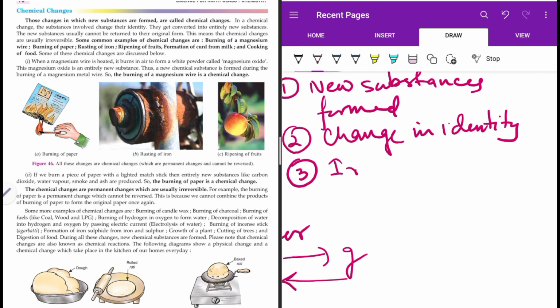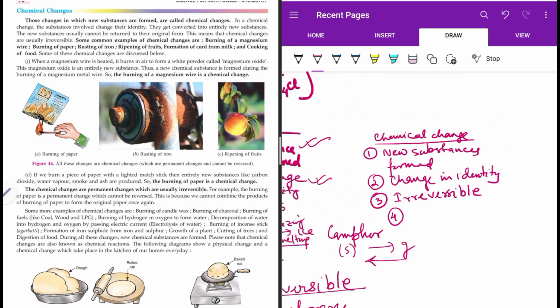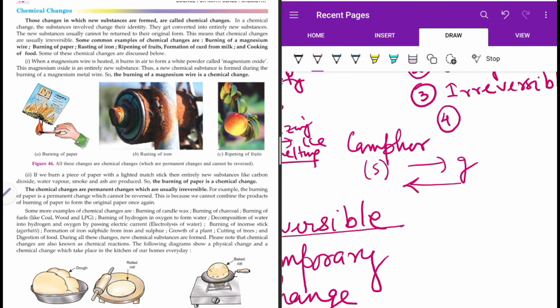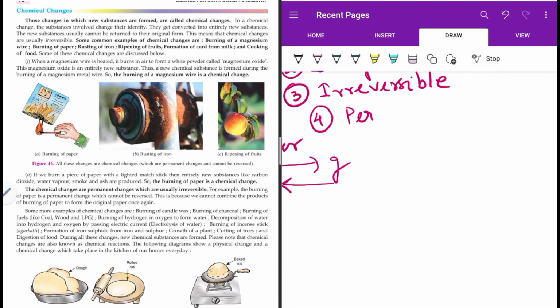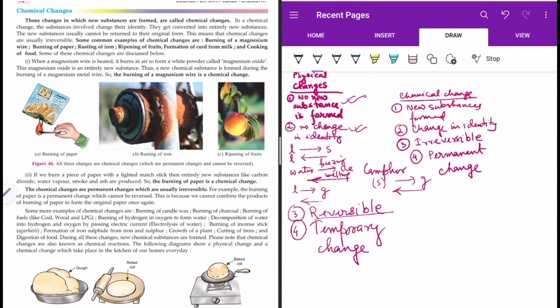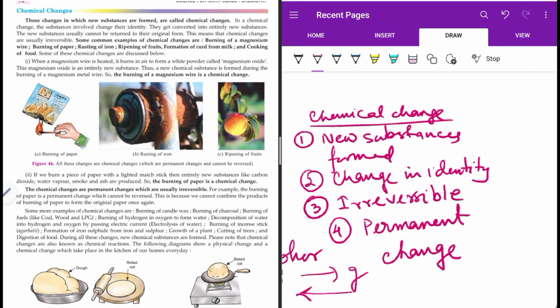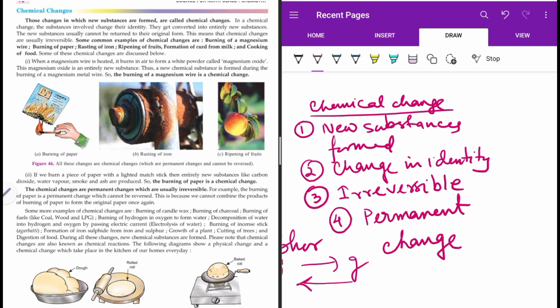So here we can say chemical changes are irreversible and you cannot return back to the original form, because it is an irreversible process, and so for this reason it is a permanent change. So these are the vital, very essential points of difference. In chemical change, a new substance is obtained, so the identity of the original substance is already lost, and so it's irreversible. And since it is irreversible, it is a permanent change. So one property is related to the other.